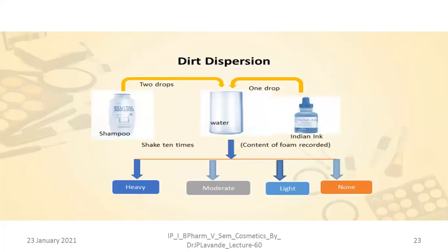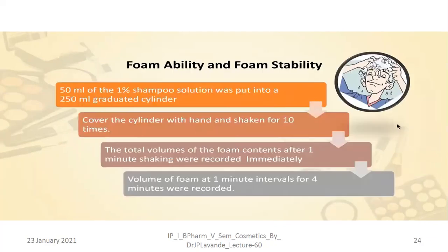The dirt dispersion. Now, in order to perform this, we have to take 2 drops of the shampoo and add it into the water, and 1 drop of Indian ink needs to be added. Then it should be shaken 10 times, and the content of the foam is recorded, whether it is heavy, moderate, light or none. Based on these observations we can evaluate the dirt dispersion.